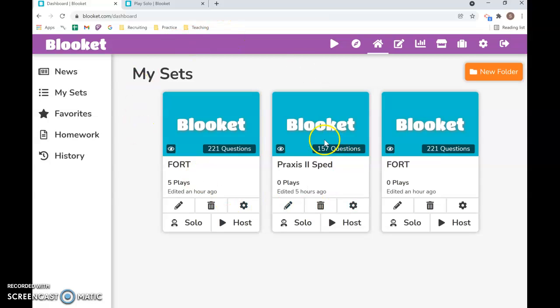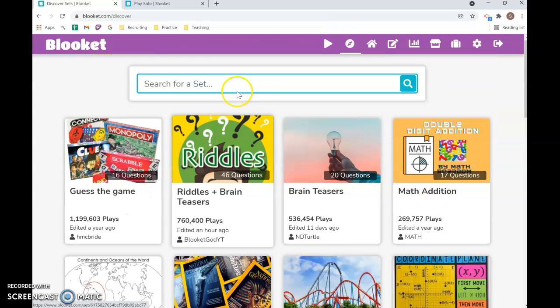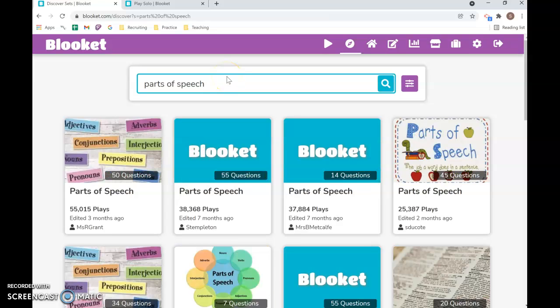On my dashboard here are quizzes that I imported from Quizlet, a popular studying website. It's a flashcard website, very popular. I'm sure you've used it. If not, go check out Quizlet. Over here, I can also view my favorited pre-made Blookets. And if I can't find any here, I can look on Discover. So I have this here, and I can search, and I can use all of Quizlet as well.